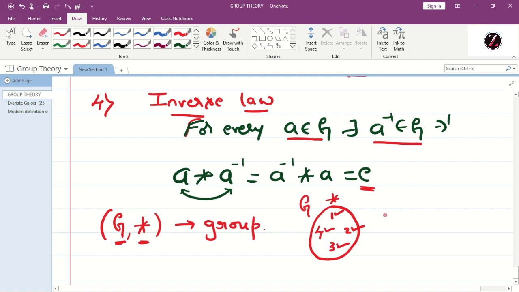You can remember those laws like this. Closure law, I write CL. Associative, I write ASS. Identity and inverse.